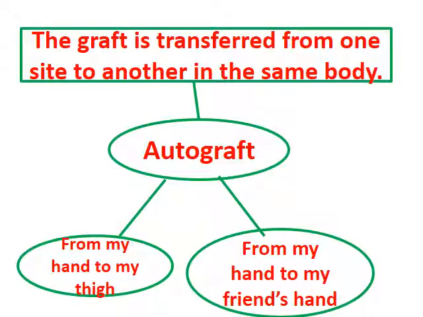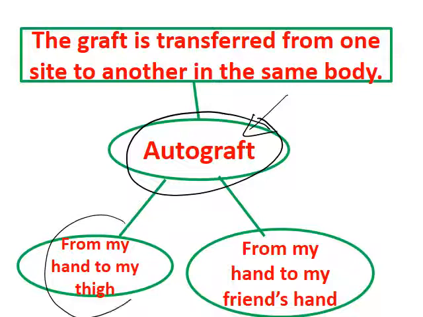We have 4 types. Let's start using the self and non-self model to define autograft. The autograft is the graft that's transferred from one side to another within the same body. Example, from my hand to my thigh within the same body. The opposite, from my hand to my friend's hand, is not an autograft, this is a non-example. This is the first type, autograft.